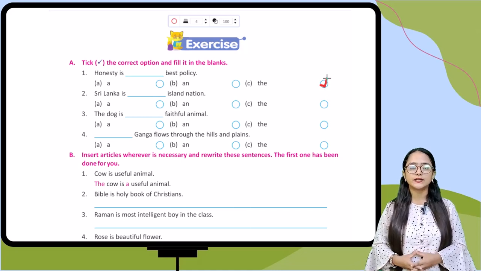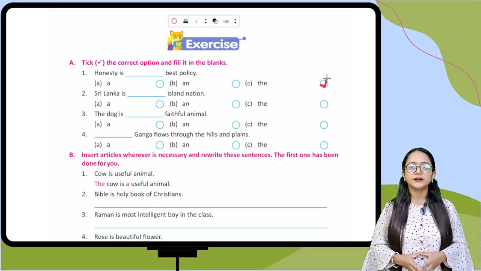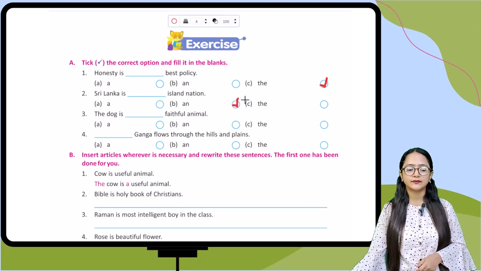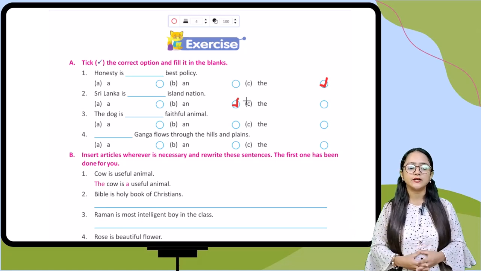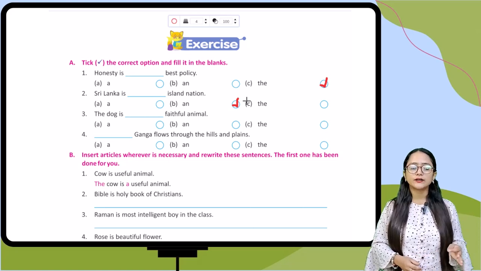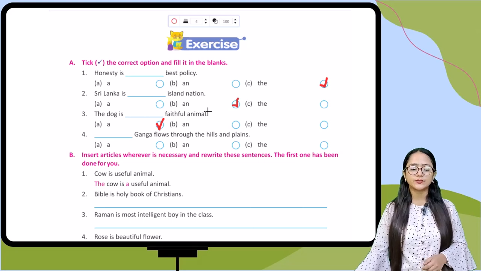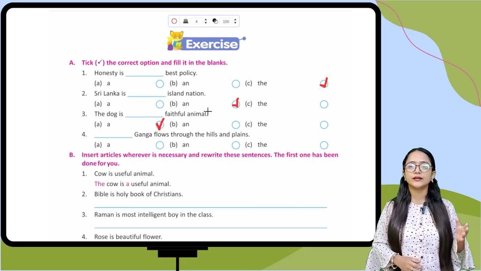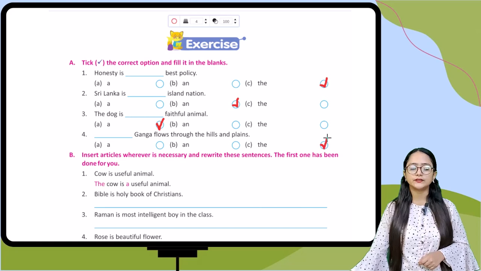Next one, Sri Lanka is dash island nation. Options are a and the. Sri Lanka is an island nation, so you have to take an. Next one, the dog is dash faithful animal. Options are a and the. The answer is the dog is a faithful animal, so you have to take a. Next one, dash Ganga flows through the hills and plains. Options are a and the. It is talking about the particular river, so you have to take the.